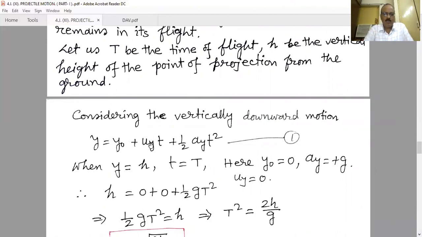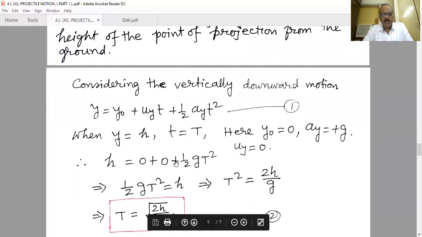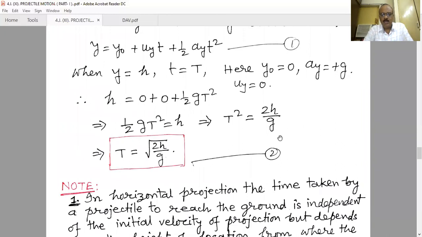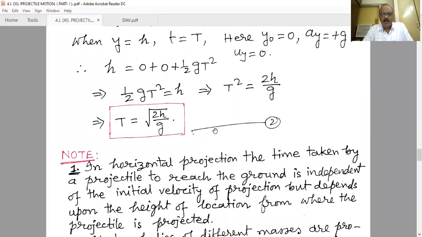There is no initial component uy, therefore 0, and ay obviously is plus j here. Therefore h is equal to y, h is equal to 0 plus 0 plus half into g into t square. Therefore half g t square is h, or t square is equal to 2h by g. T is equal to root over 2h by g is the time of flight.